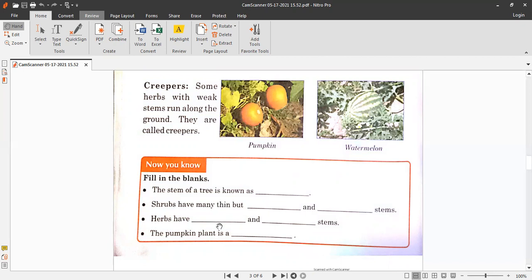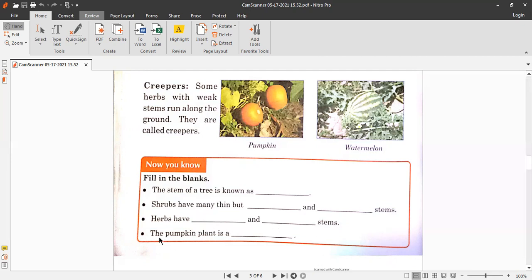Number 3, herbs have weak, W-E-A-K, weak. Herbs have weak and thin stems, T-H-I-N, thin. So you have to write weak in the first blank, and in the second blank, thin. Herbs have weak and thin stems.